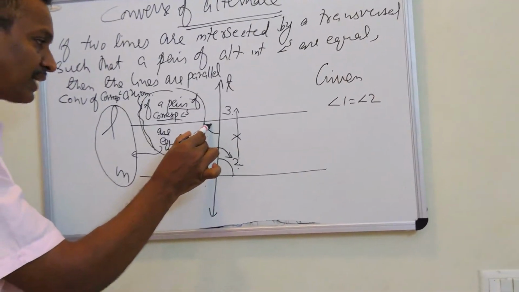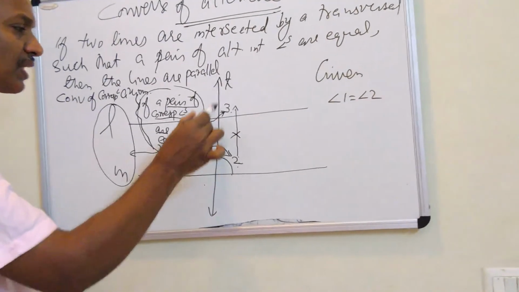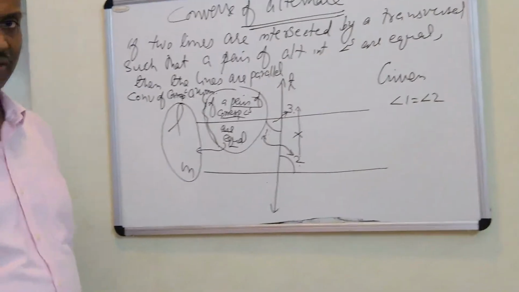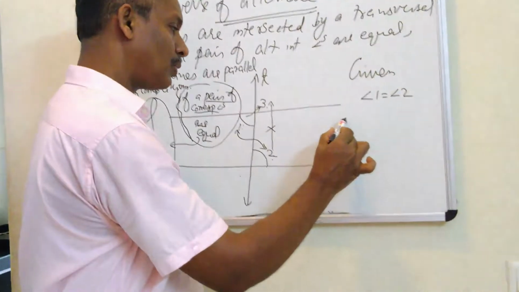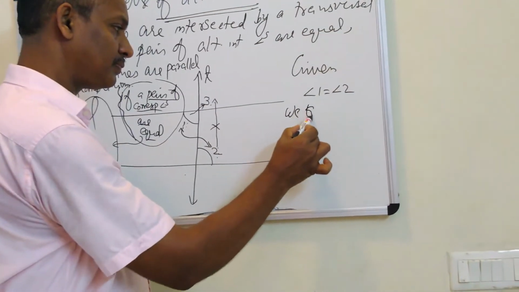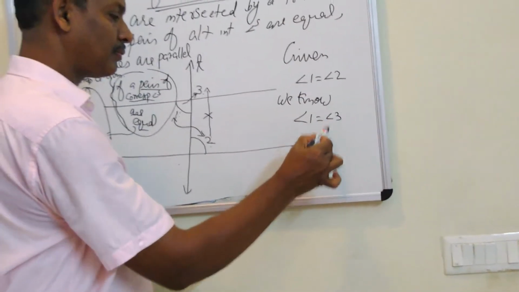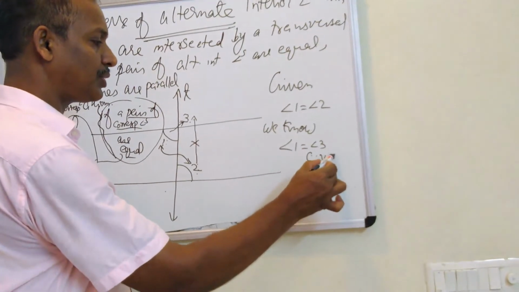So we cannot connect 2 and 3 right now because the lines are not given as parallel. But 1 and 3 have a connection. What is the connection between 1 and 3? They are vertically opposite angles. So we can write, angle 1 is equal to angle 3 because of vertically opposite angles.